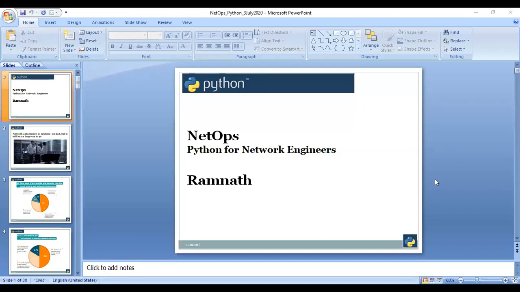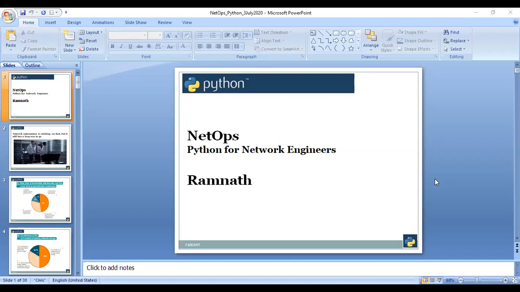So now the shift has been focusing towards software driven networking. Previously we were using boxes, OSs, upgradations and hardware boxes. Now everything has moved towards the cloud. In the cloud, we mostly use software defined networking, and some boxes are also utilized as on-prem devices. So we have connectivity between on-prem and the cloud. In a hybrid cloud environment, we look for an application which can control everything in one shot. There we are going to enjoy the benefits of network operations.